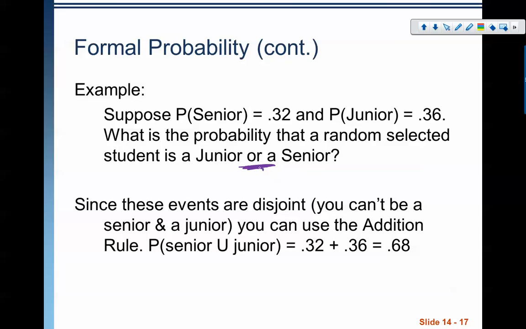The or is really a key word that you're going to use the addition rule. Since these events are disjoint, you can't be a senior and a junior. You use the addition rule to find the solution. P of senior or junior is 0.32 plus 0.36, which is 0.68. And again, note the notation. The or between the senior and your junior means we're using the addition rule to add them.